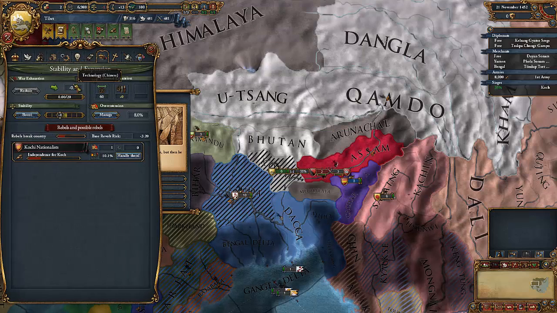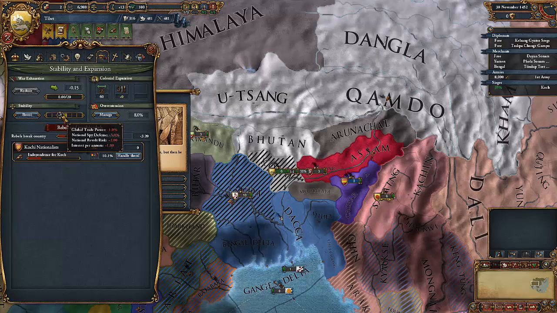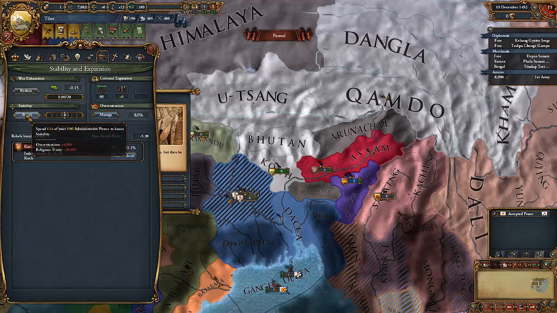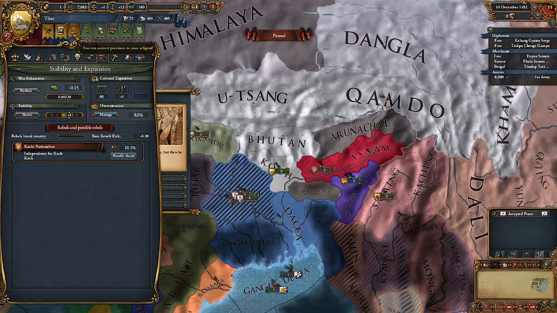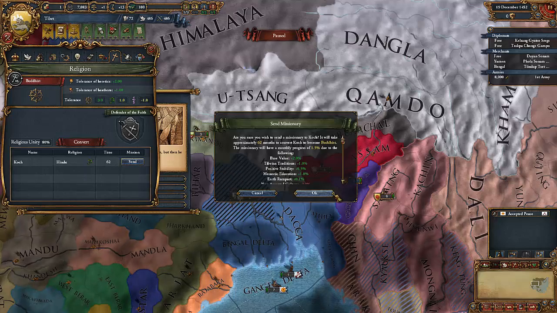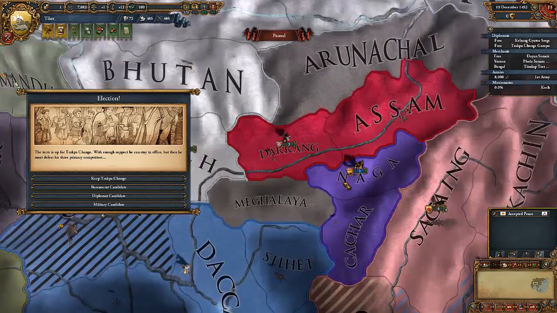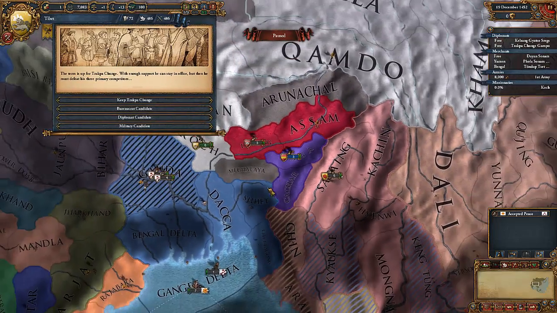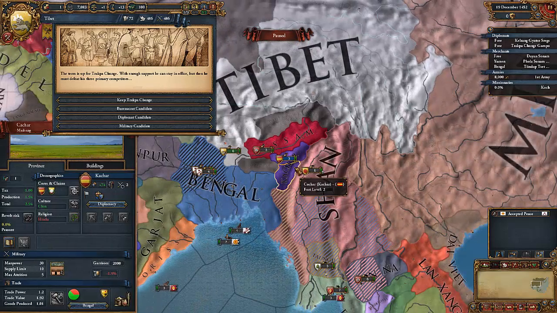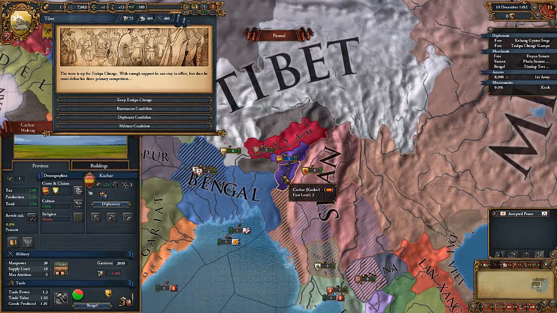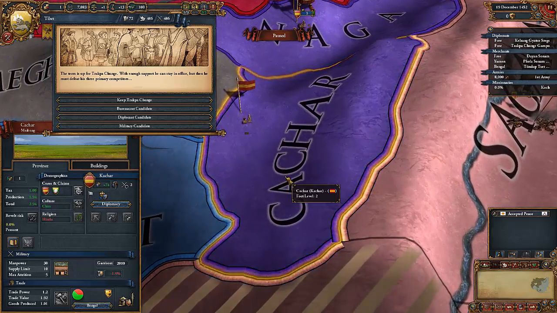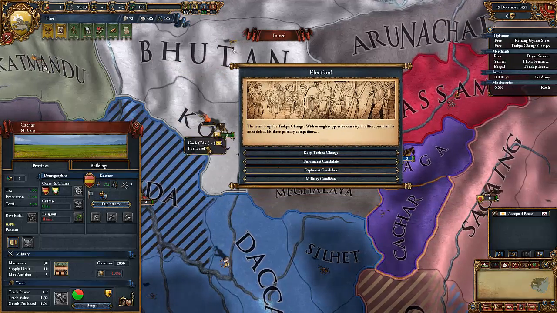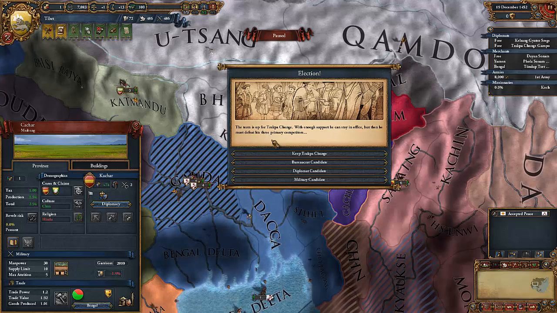So our stability has decreased, and this causes a bunch of negative effects. So let's just go and boost stability, and you know, let's boost stability once more. Now we can send a missionary to go and try and convert the province of Koch, just as our vassal Kachar would be doing, if they were smart. You send a missionary there to change the religion of the people in the province to match the state religion.